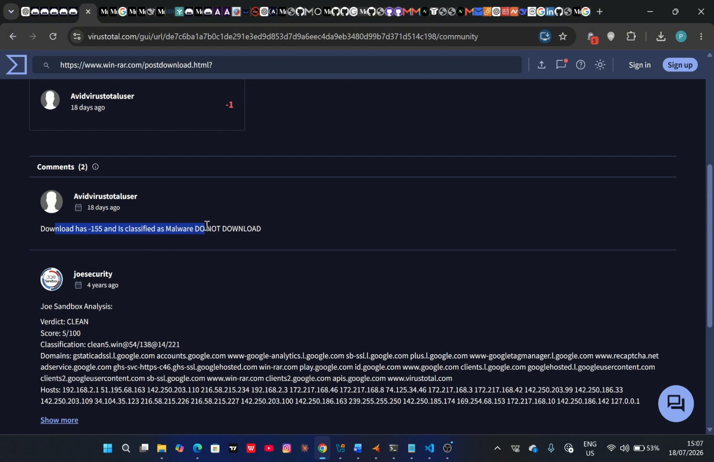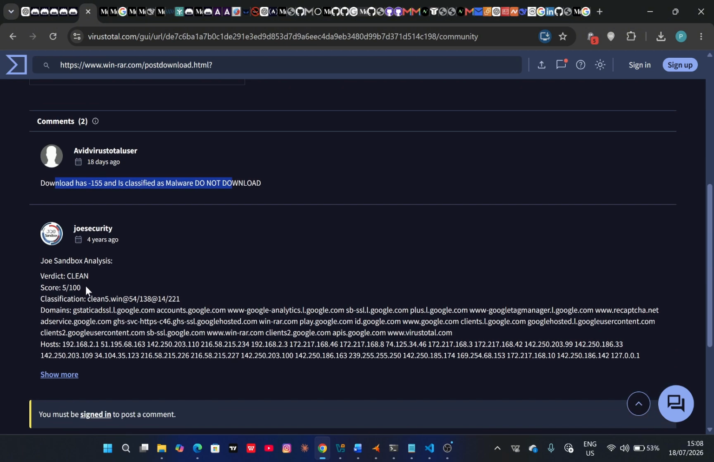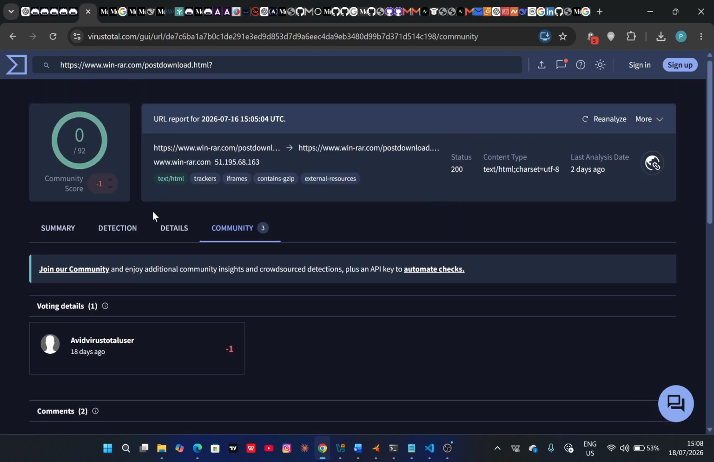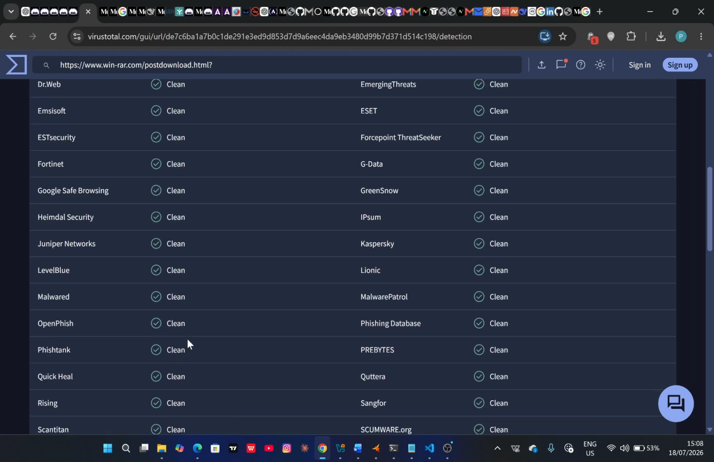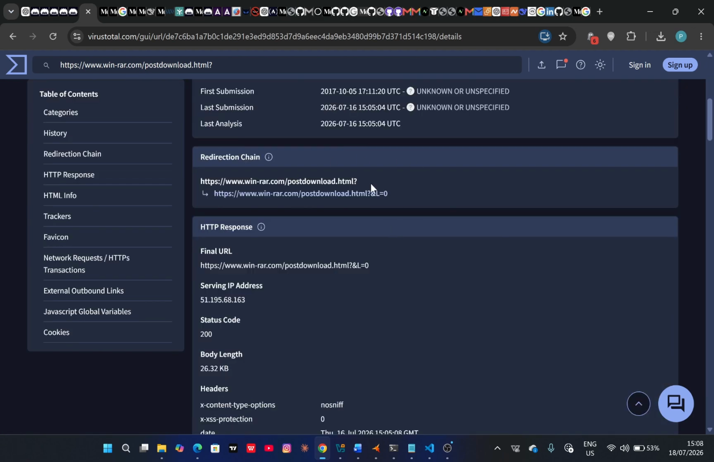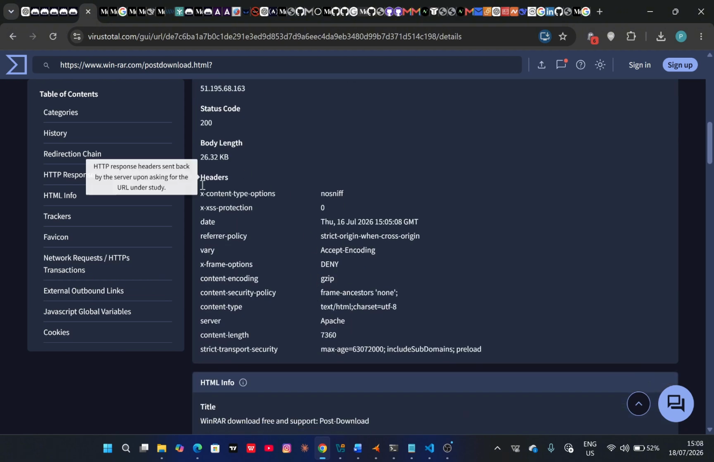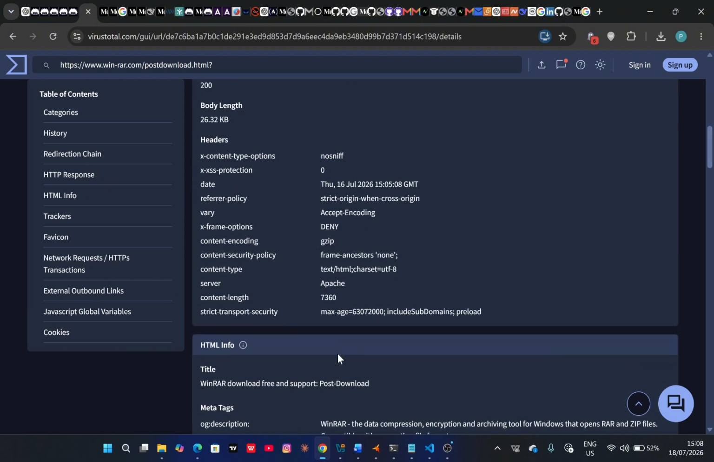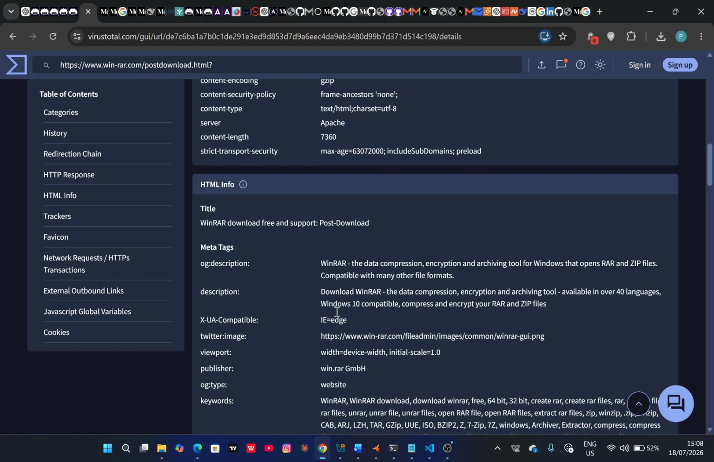This one says, well, classified as malware. The Joe Sandbox analysis gives it a score of 5/100. Let's see the detection tab. So every security vendor marks it as clean. The details, the redirection chain, that's the IP, the various HTTP headers, some information.